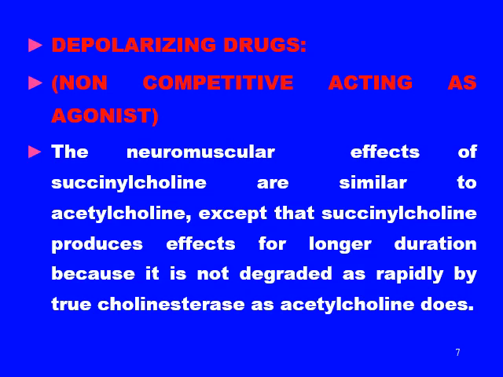They are structural analogs of each other, except that succinylcholine produces effects for a longer duration because it is not degraded as rapidly by cholinesterases as acetylcholine is. So this was the main difference which I told you we will discuss later on, the difference between acetylcholine and succinylcholine.